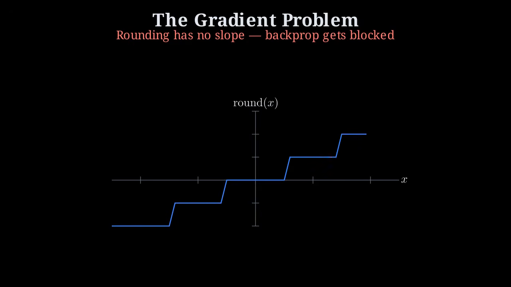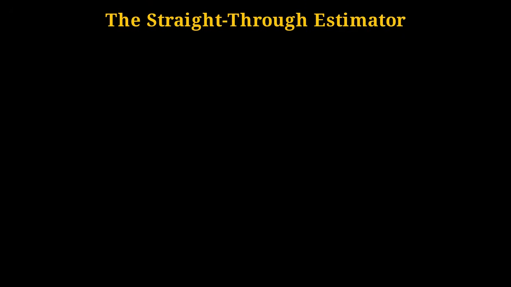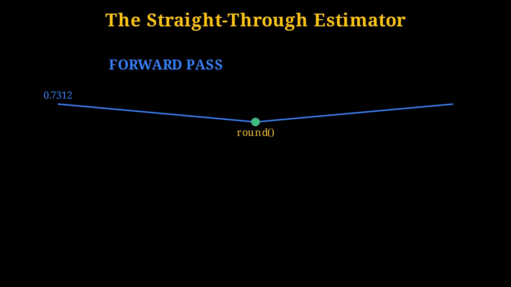However, rounding creates a staircase function where the slope is 0, destroying gradients. Because these flat steps block the learning signal, weights cannot update. But what if we simply pretend these rounding cliffs don't exist? To bypass this blockage, we use the straight-through estimator.